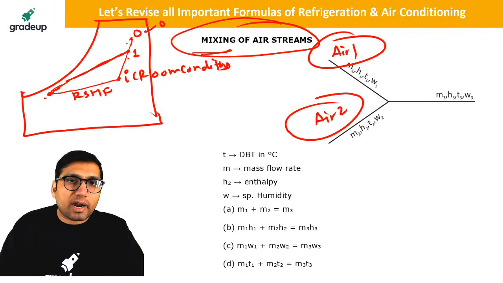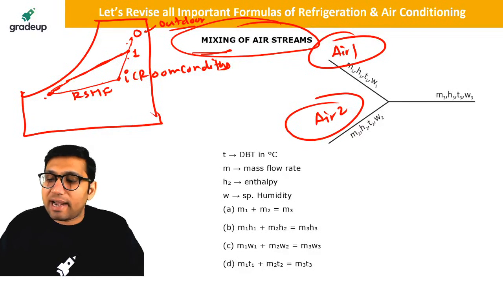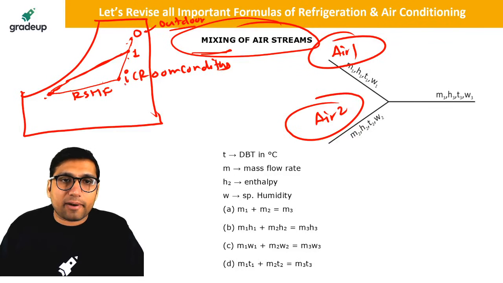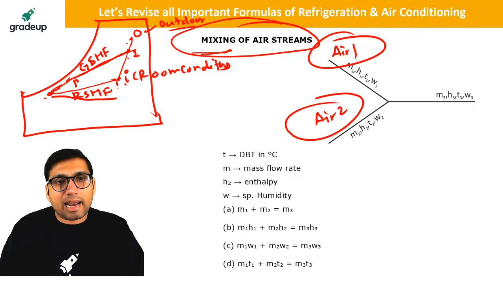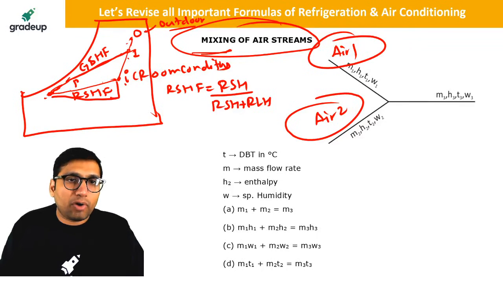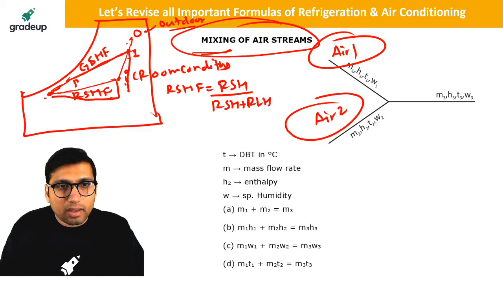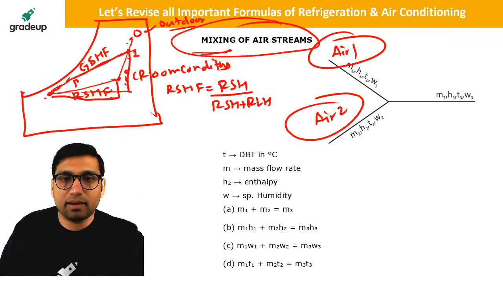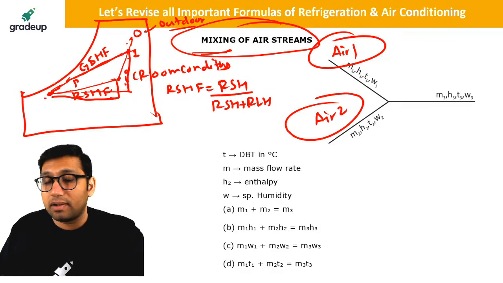This is the outdoor condition, that is, some outside air has been taken, and this is the inside room air. So they will combine together at this point, and then it will be sent to the air conditioner. This line will be called the grand sensible heat factor line, and this line will be called the room sensible heat factor line. So room sensible heat factor and grand sensible heat factor are important. Room sensible heat factor is equal to room sensible heat divided by room sensible heat plus room latent heat. And grand sensible heat factor will be equal to grand sensible heat divided by total heat.